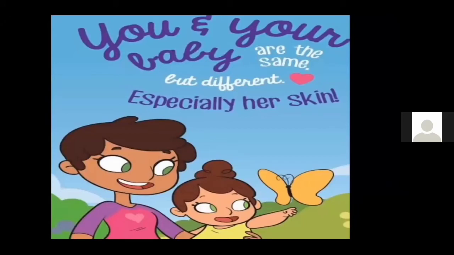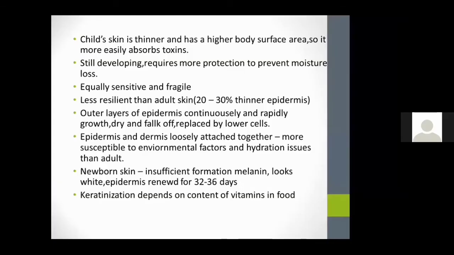And next, we should understand what is the difference between a children's skin and adult skin. We all know the children's skin is thinner and has a higher body surface area. So it more easily absorbs toxins through the skin surface of children, and it is still developing. So it requires more protection to prevent moisture loss.